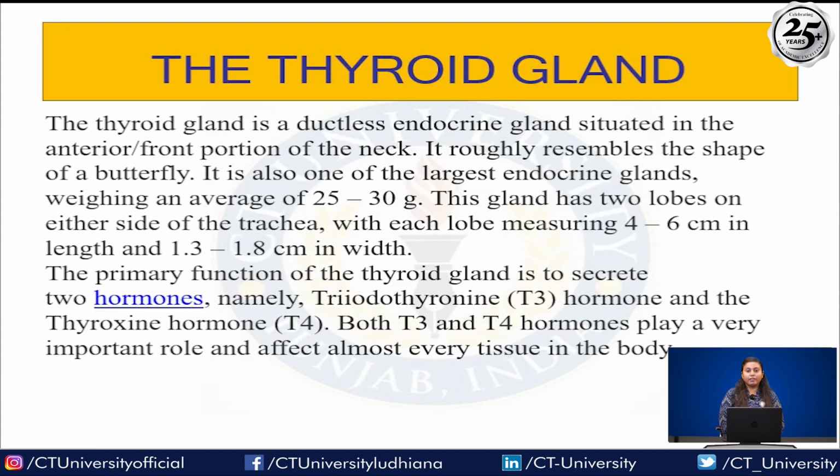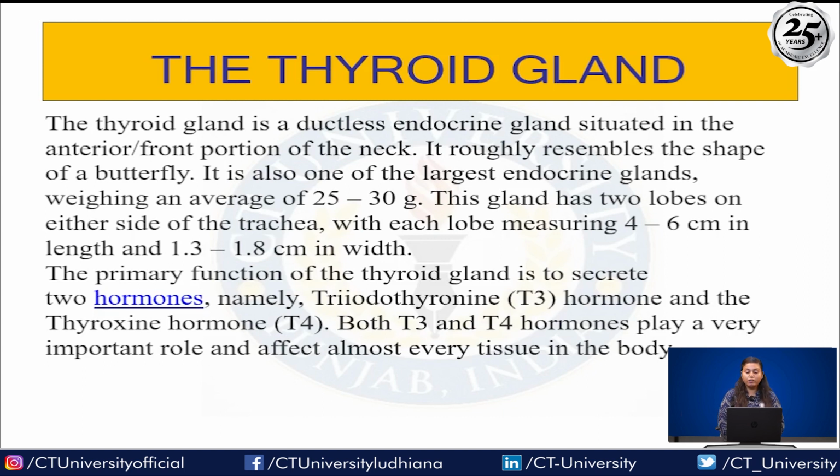Now next is the thyroid gland. The thyroid gland is a ductless endocrine gland situated in the anterior, at the front of the neck. In the endocrine system there are glands with ducts and ductless glands. Ductless means they release their secretions directly into the bloodstream, right? It roughly resembles the shape of a butterfly.